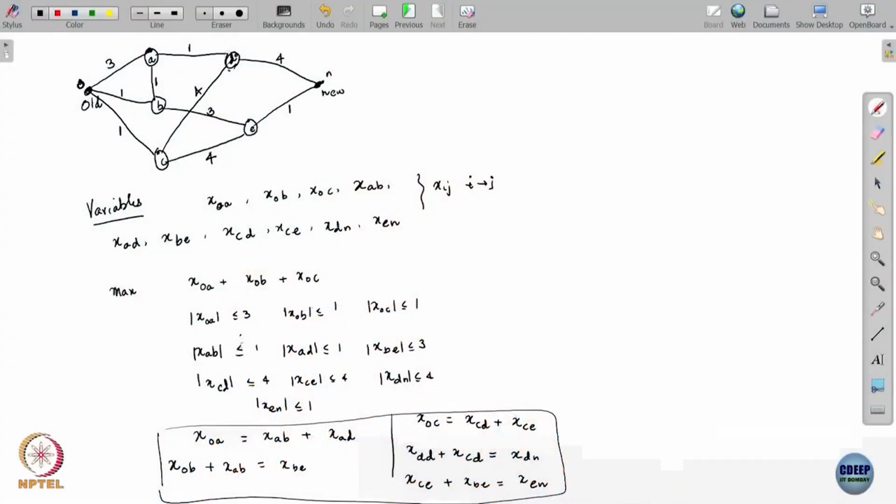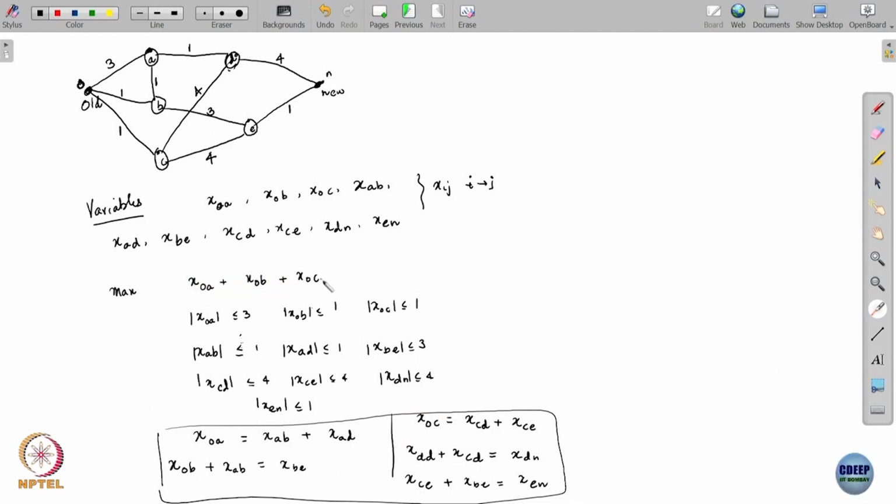x_OA plus x_OB is going, so when I add, for example, x_AB will cancel with x_AB here. So x_AB and x_AB will cancel, x_AD here will cancel with this x_AD, x_BE will cancel with this x_BE, x_CE will cancel with this x_CE, x_CD will cancel with this. So eventually on the left hand side, all I will be left with is x_OA, x_OB and x_OC, which is my objective, x_OA plus x_OB plus x_OC.